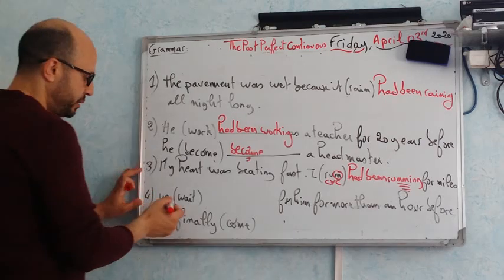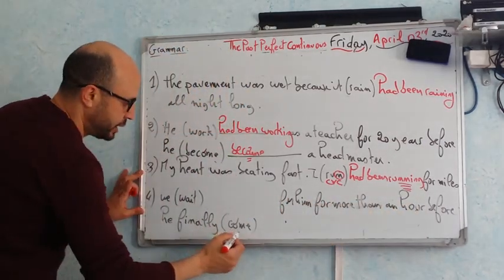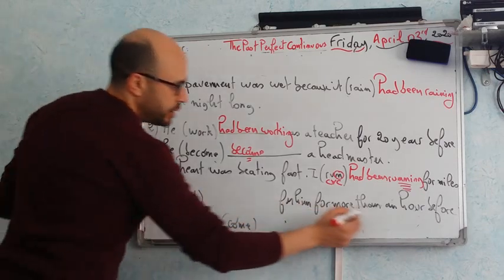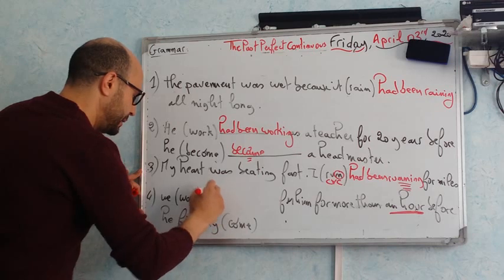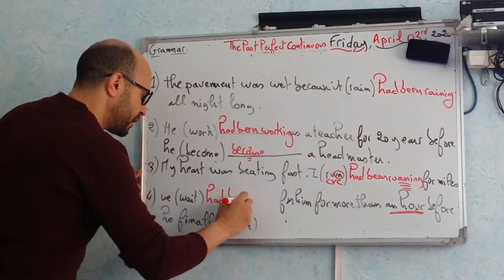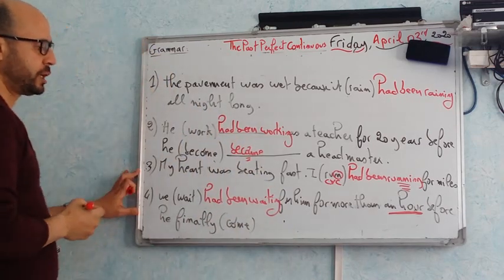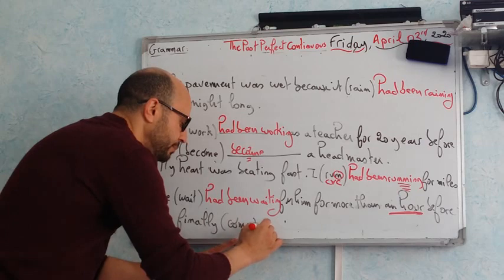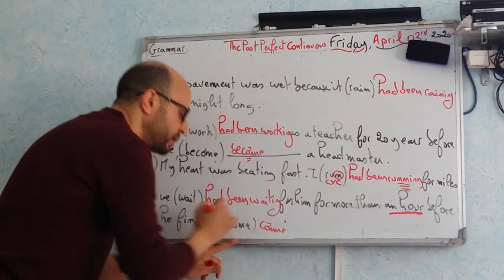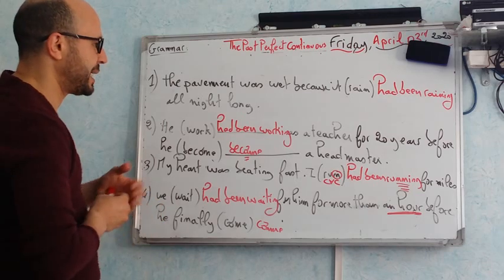Number 4. We waited for him for more than an hour before he finally came. An hour waiting for him. Had been plus gerund, waiting for him for more than an hour before he finally came. Excellent work. So this is how you do your exercise in the national exam.